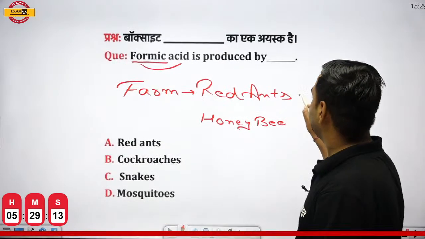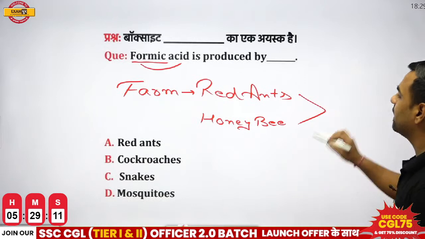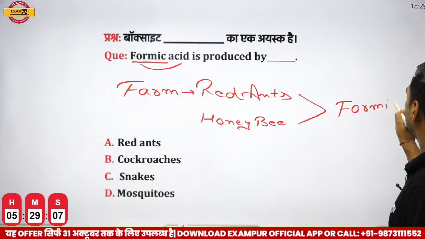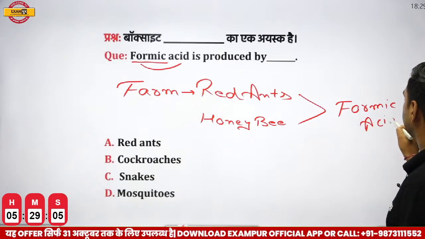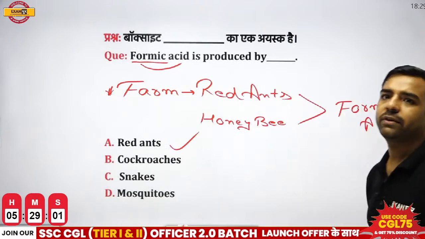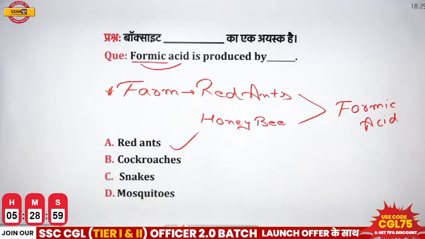Yes, these red ants and honeybees are actually having formic acid. Please remember, they are having formic acid. This is just a trick to remember. So here, what is the correct answer? The correct answer is going to be red ants. Okay, so we have the next question here.